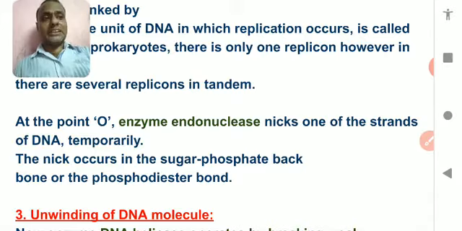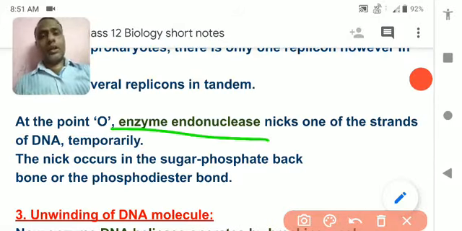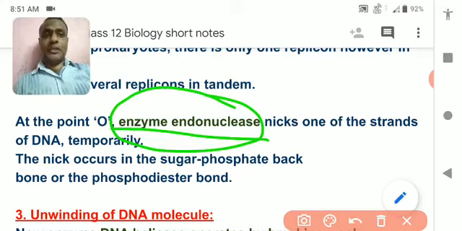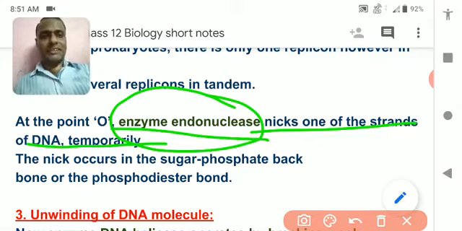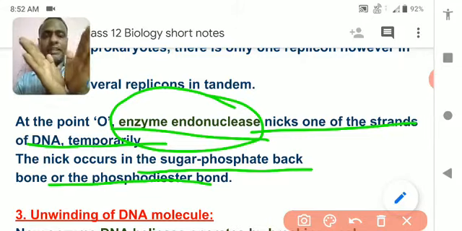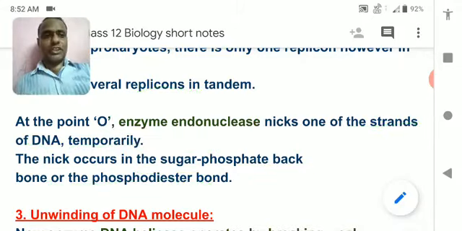So, which enzyme starts the DNA replication or the initiation point? It is done by the enzyme endonuclease. So endonuclease attaches temporarily with the DNA and opens it and breaks the sugar phosphate backbone, and thereby they open, and after opening the replication of DNA starts.